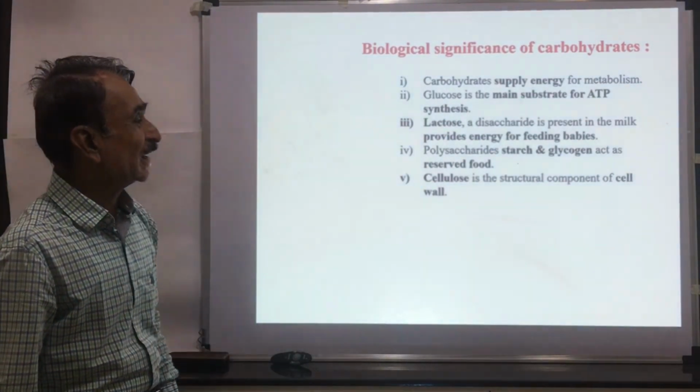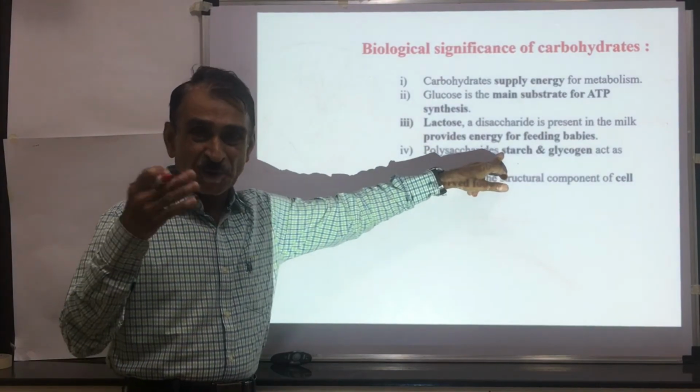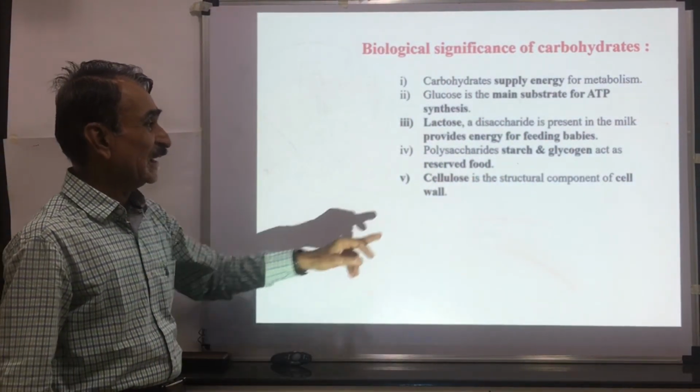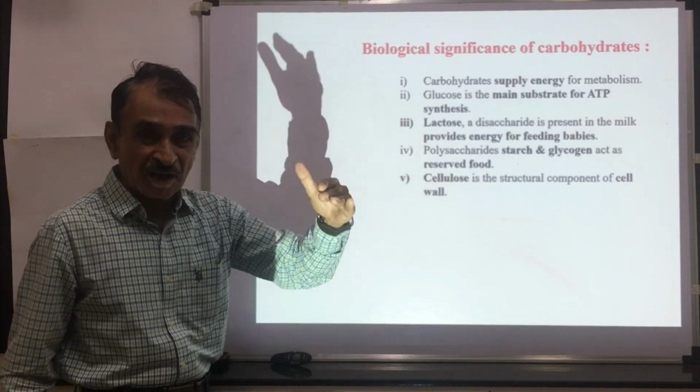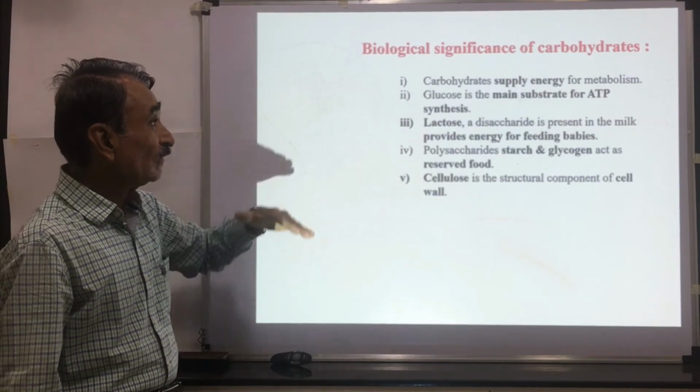Polysaccharides like starch and glycogen act as reservoir food. Starch is a reservoir food in plants. Glycogen is a reservoir food in animals. Cellulose is the structural component of the cell wall. The cell wall is made up of cellulose.